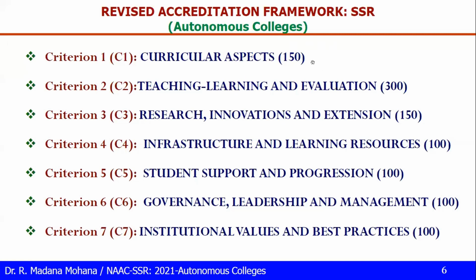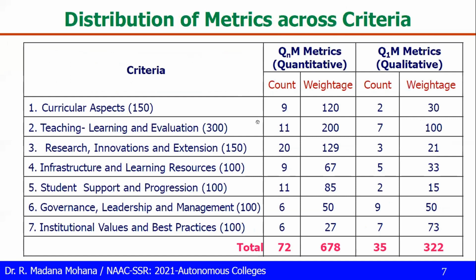Okay, now the scores given here are distributed among 2 types of metrics, qualitative and quantitative. So now let us see criteria-wise the statistical count: how many quantitative metrics there are and what their weightage is, and how many qualitative metrics there are and what their weightage is. This table shows the distribution of the metrics across criteria. Criteria 1, curricular aspects, total weightage 150. Out of 150, 120 marks are for quantitative metrics and 30 marks for qualitative metrics. The total quantitative metrics for criteria 1 are 9, and the qualitative metrics are 2.